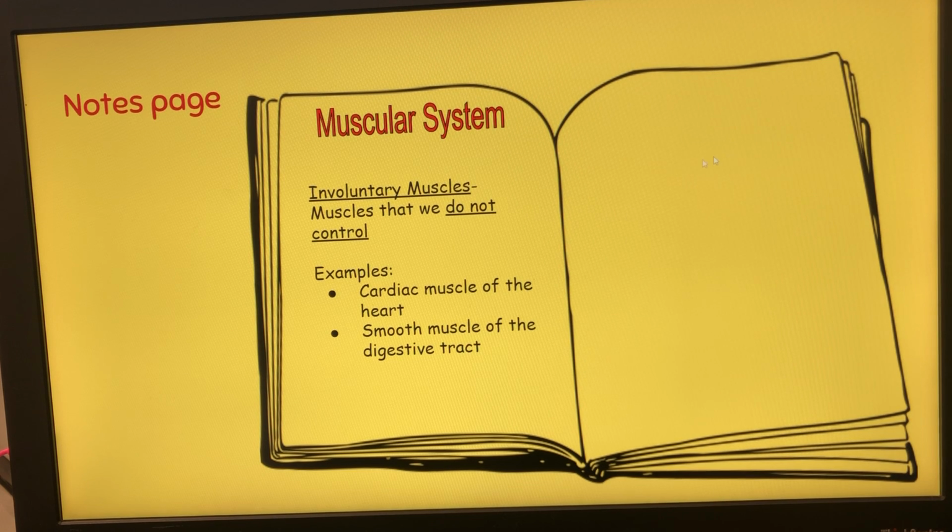So again, we're adding more information to our notes for the muscular system. Now we are adding involuntary muscles, muscles that we do not control. Examples, cardiac muscles of the heart and smooth muscle of the digestive tract. Please press pause if you need to and resume play when needed.